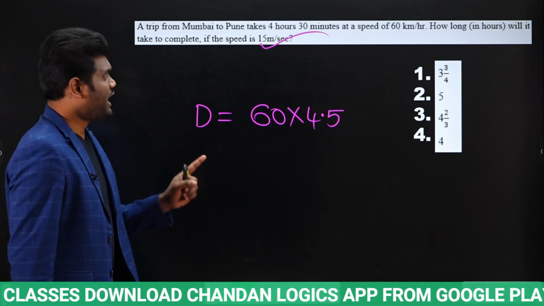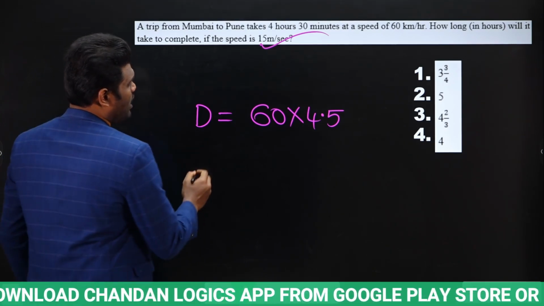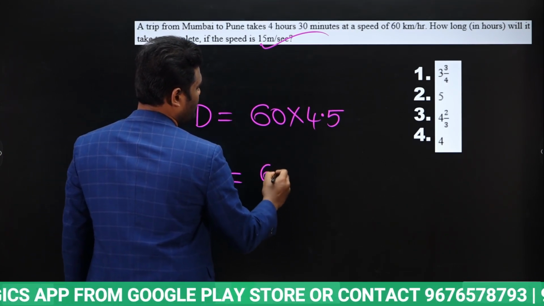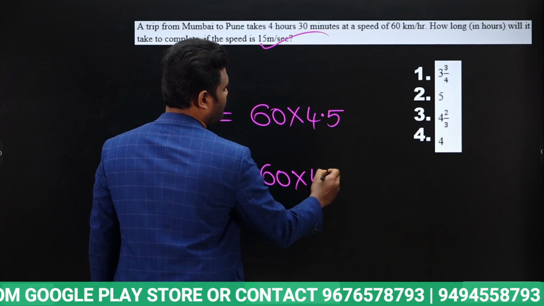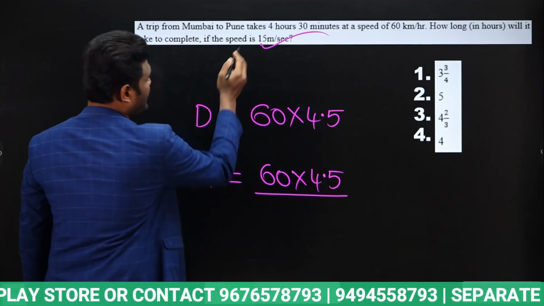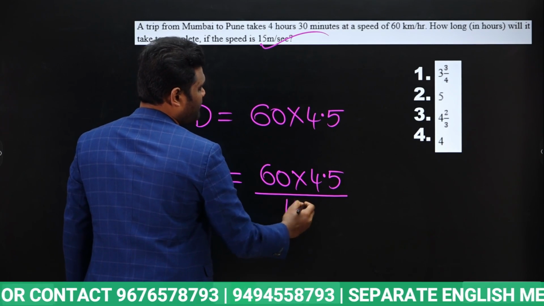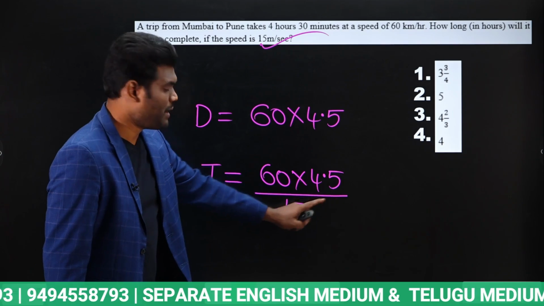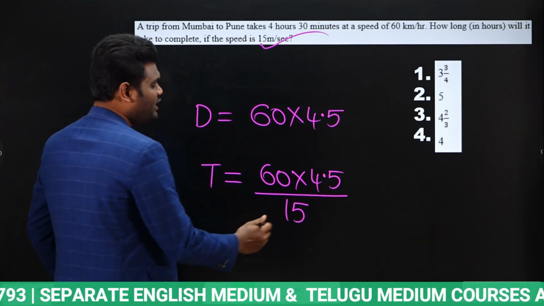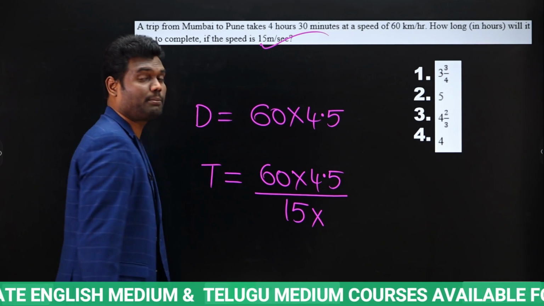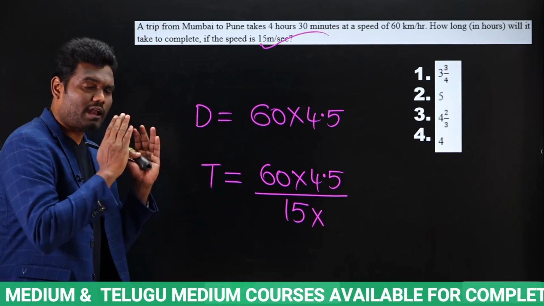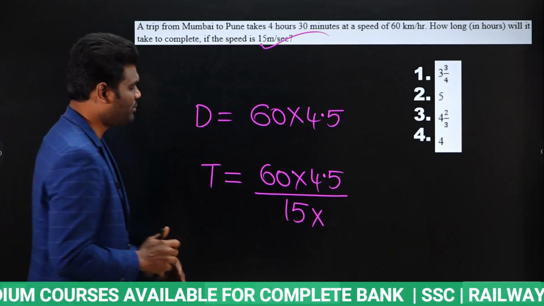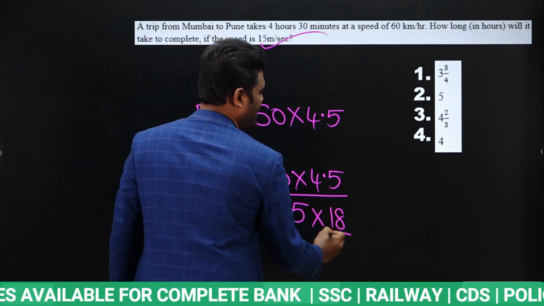This is the distance. Now to travel this distance, what is the time required? I need to find time. Time is nothing but distance by speed. Distance we already know, it is nothing but 60 into 4.5. Speed is 15 meter per second. Now if you observe here, this is in terms of kilometer per hour, this is in terms of hours, but here it is in terms of meter per second. So we need to convert meter per second to kilometer per hour. This is very, very important. To convert kilometer per hour to meter per second, you multiply it with 5 by 18. But from meter per second to kilometer per hour, you need to multiply it with 18 by 5.